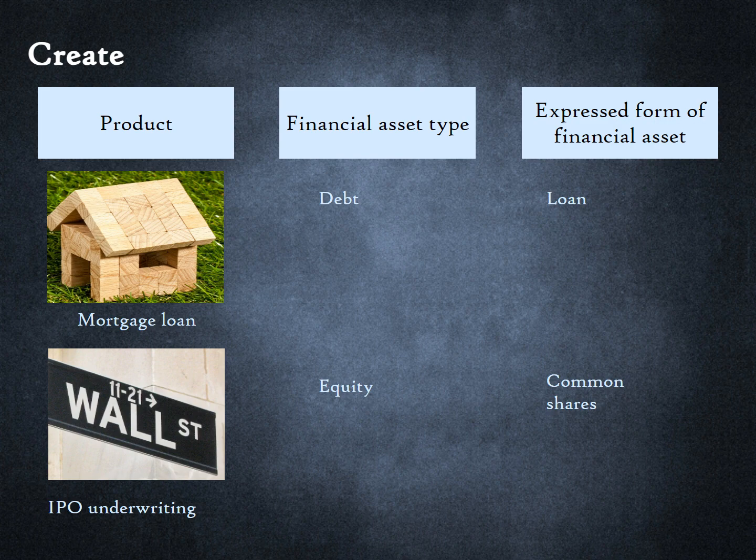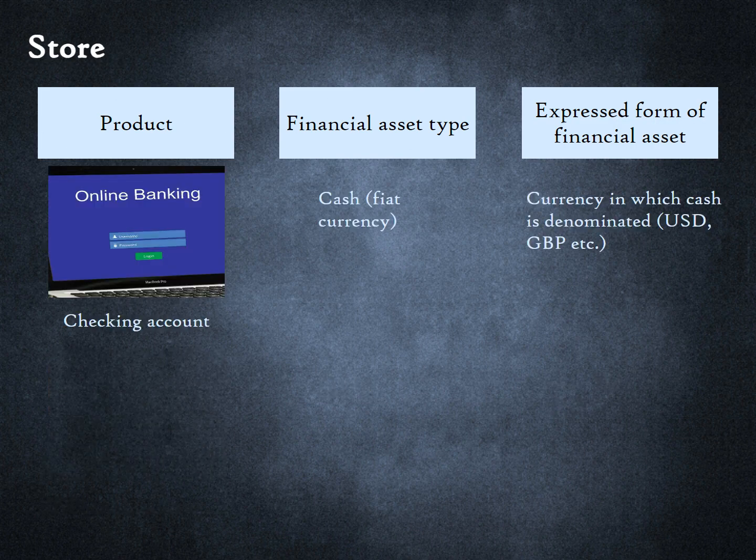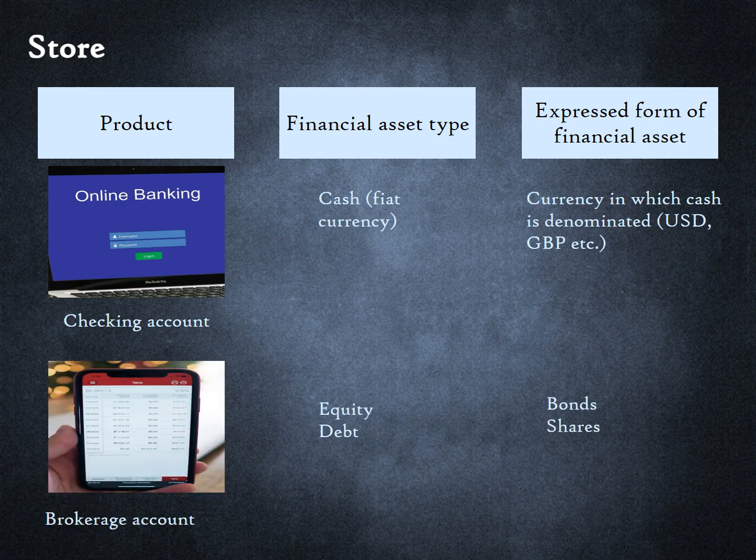IPO underwriting services of investment banks is the product, the parent financial asset created is equity, and its expressed form is common shares. In our framework, the product and the financial asset has a subject-object relationship between them. The product, which is the subject, performs a function on the financial asset, the object. A financial product can simply store a financial asset. A non-interest-bearing bank account stores cash. A brokerage account allows us to hold equity and debt in the expressed forms of shares and bonds.